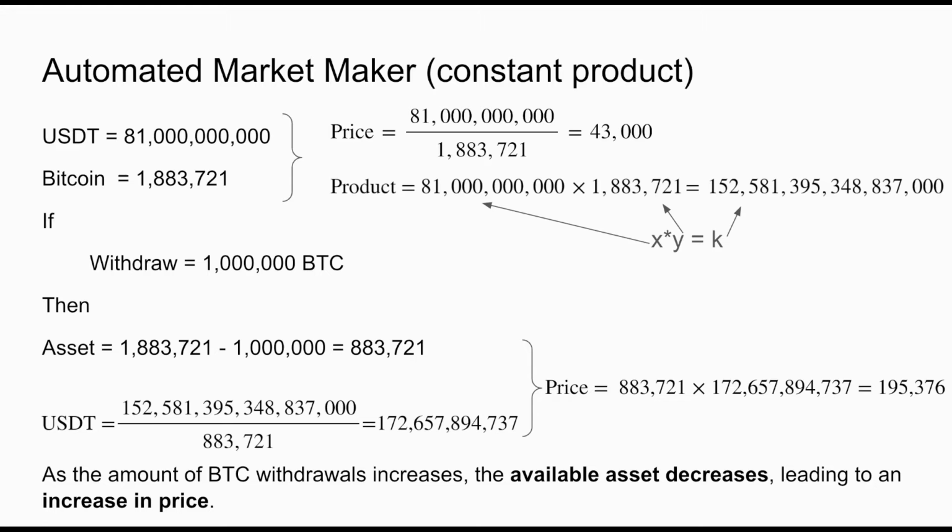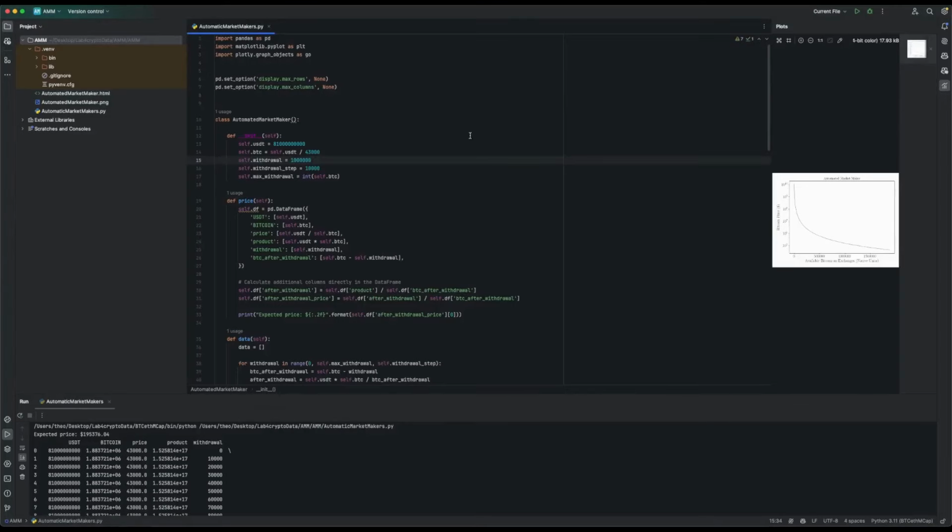Let's go to the Python script and see the graph better capturing the dynamics between the available Bitcoin on exchanges and the Bitcoin price, and you will be surprised how fragile this correlation, this connection, let's say better, between these two values is, and how it can dramatically change the price of Bitcoin. This is a Python script of an AMM, which we can play around with and check the expected price of Bitcoin if we remove a certain amount of Bitcoin from the pool.